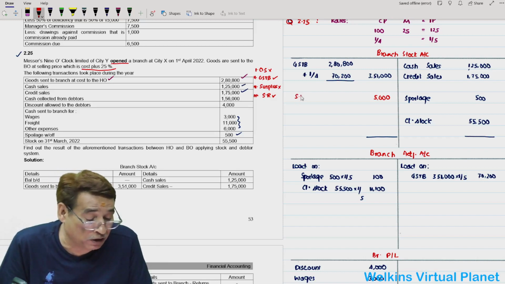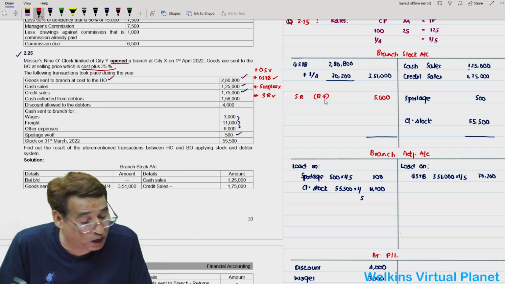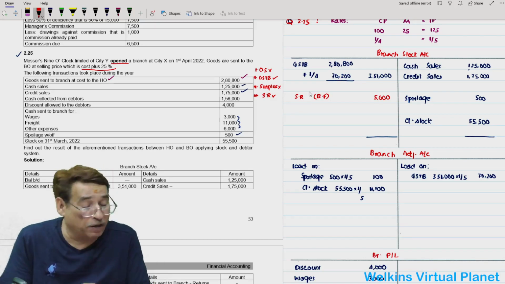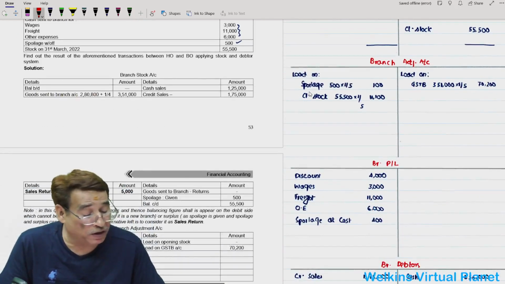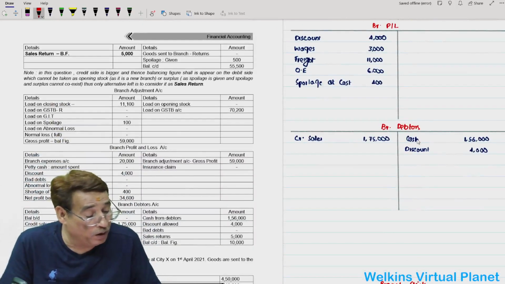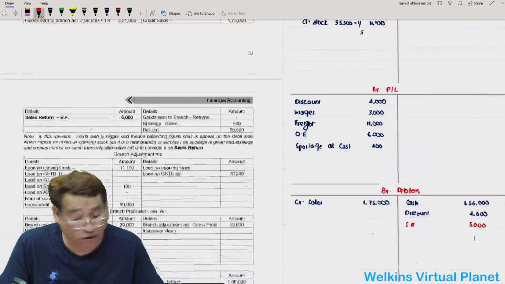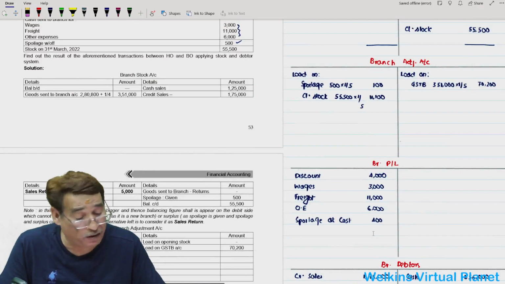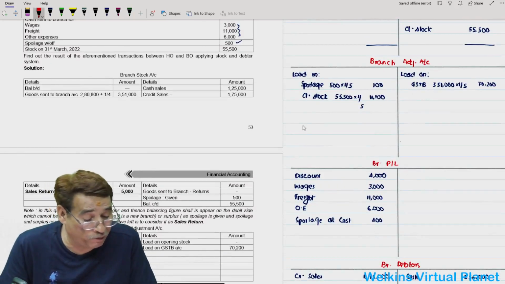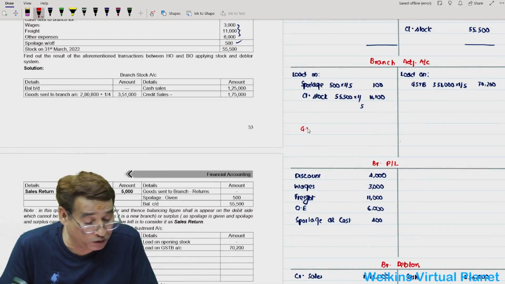So sales return, you will consider this figure, and I have written this in your notes. Sales return you will also have to write in the branch debtors account, 5,000. This is the main point of this question. The rest of the things are very easy. Then you will tally your branch adjustment account, from where you will get your gross profit of 59,000.